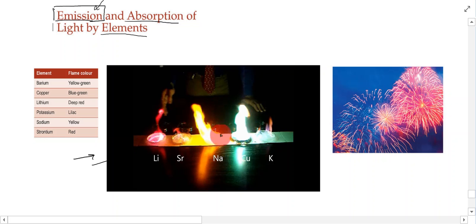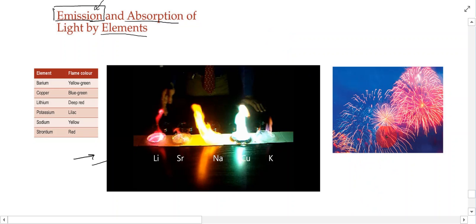Sodium then, so this is sodium. If you have salts that have sodium in them and you ignite them, or put them into a flame, they'll give off a characteristic yellow color, like what we can see here. And then we have lithium, which gives off this deep red color. So what we can say is that elements, when they're given energy, some of them will give off an emission of a characteristic color.